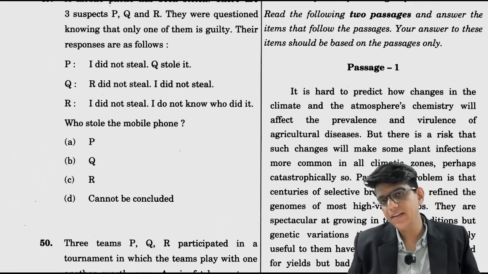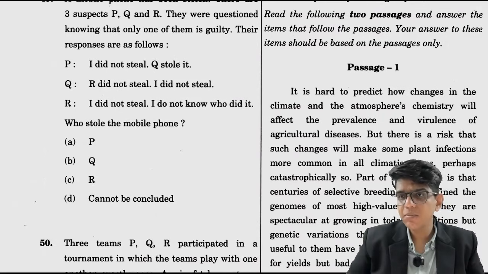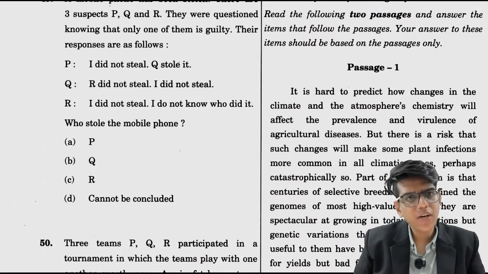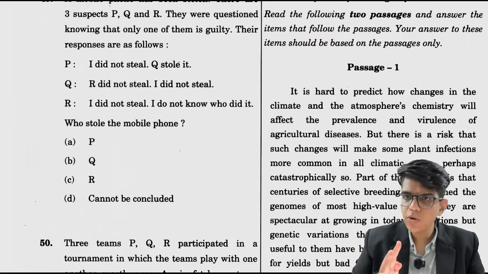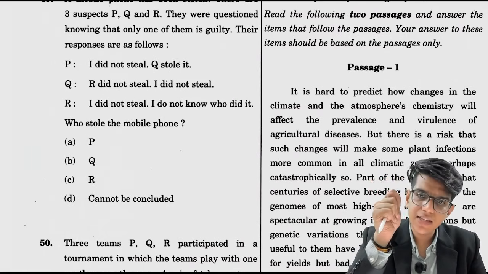Now this is very interesting. Okay, a mobile phone has been stolen. These are the things given. They have not said that only one person is telling the truth or only one person is telling a lie. Nothing has been said. So you can't take anyone as lying, and otherwise there are 2 cases. There are 12 cases possible when only one person is telling the truth.